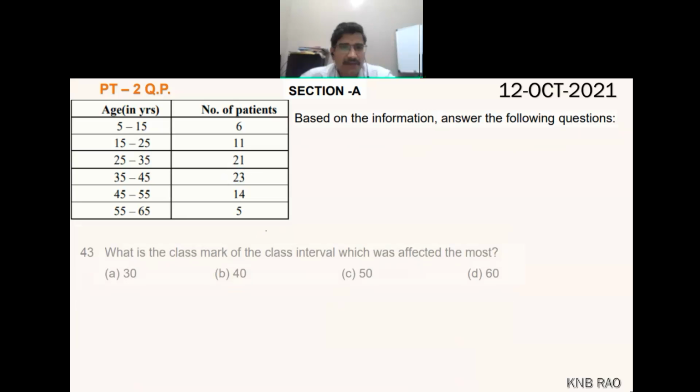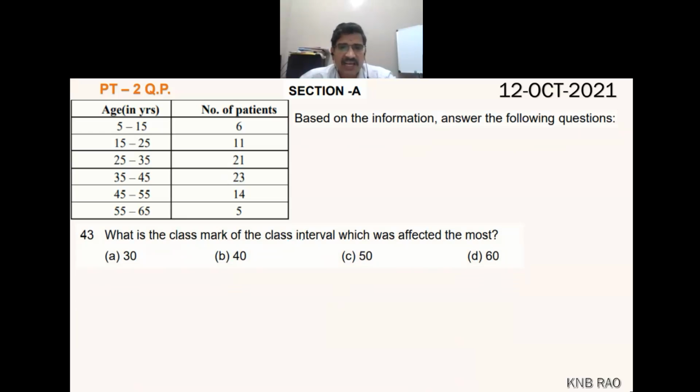Next, question number 43. What is the class mark of the class interval which was affected most? Class 30 to 40, most affected, 23 patients, class mark 35 to 45. Their average is 40, sir. You know, class mark is found by upper limit plus lower limit by 2.